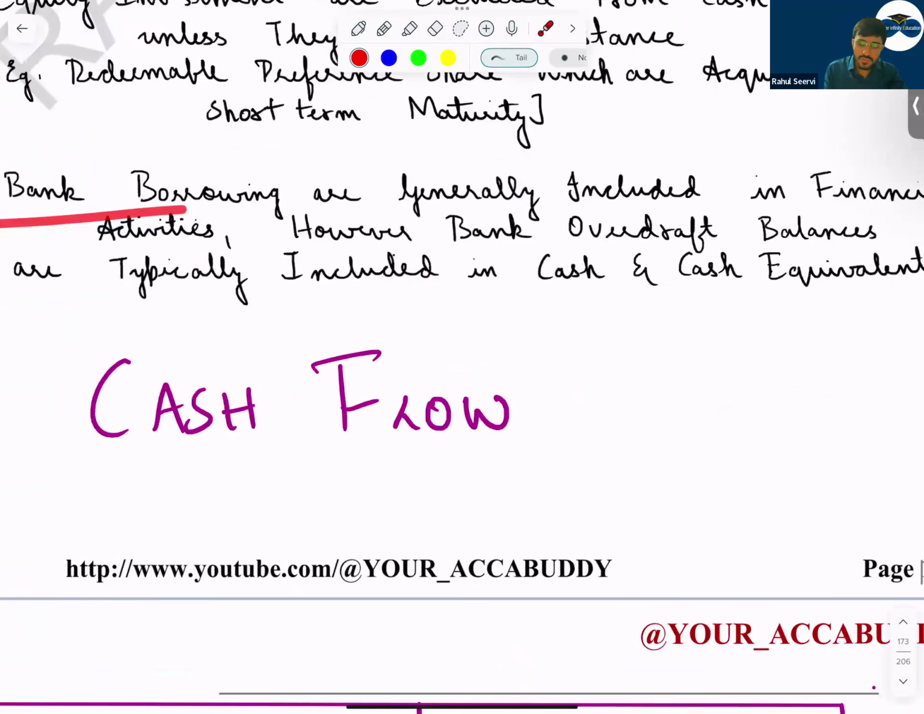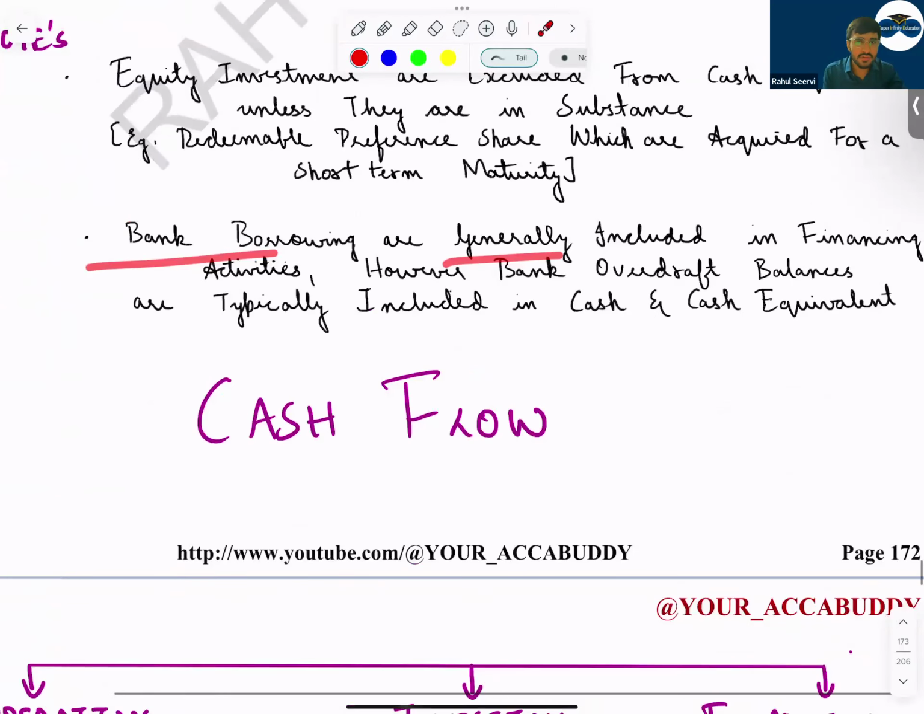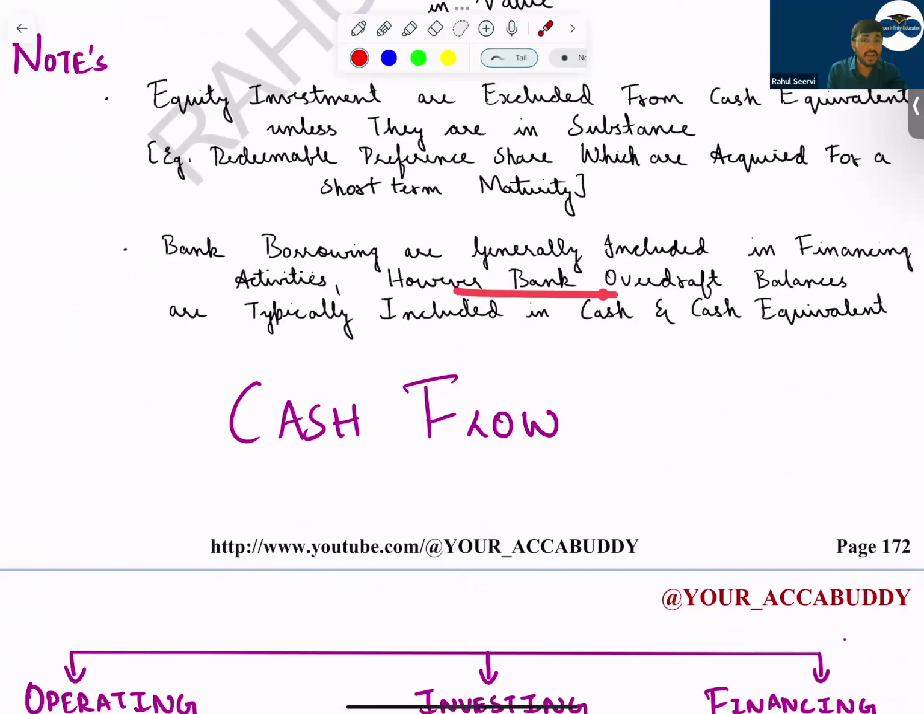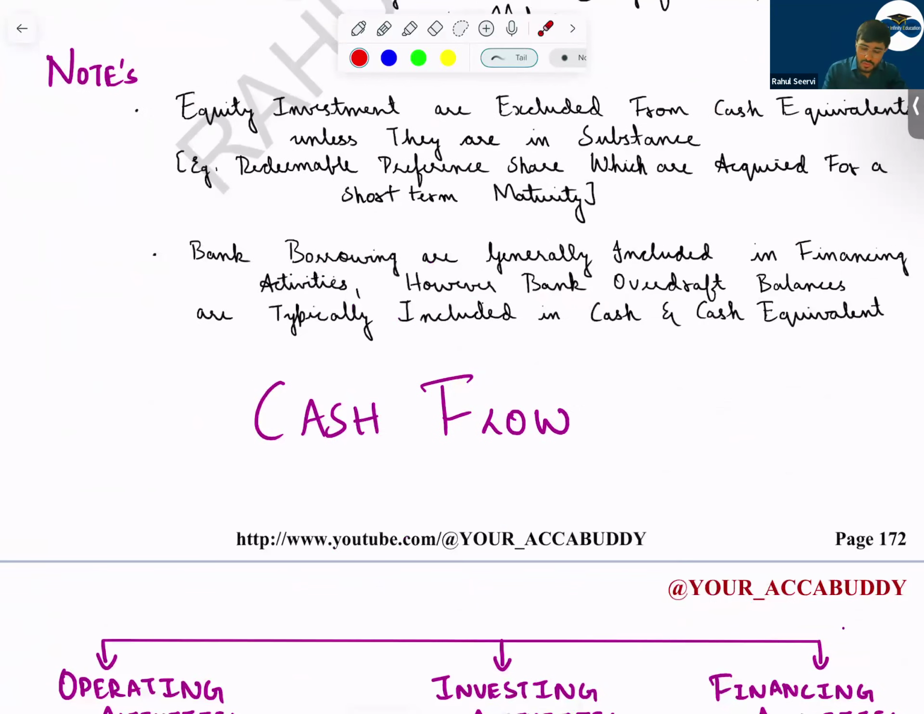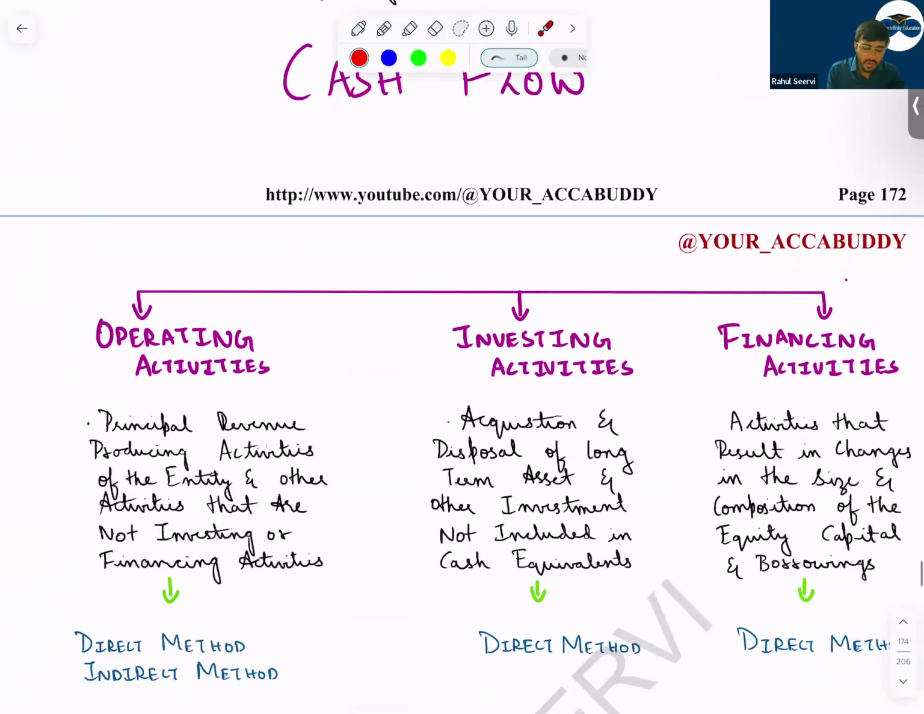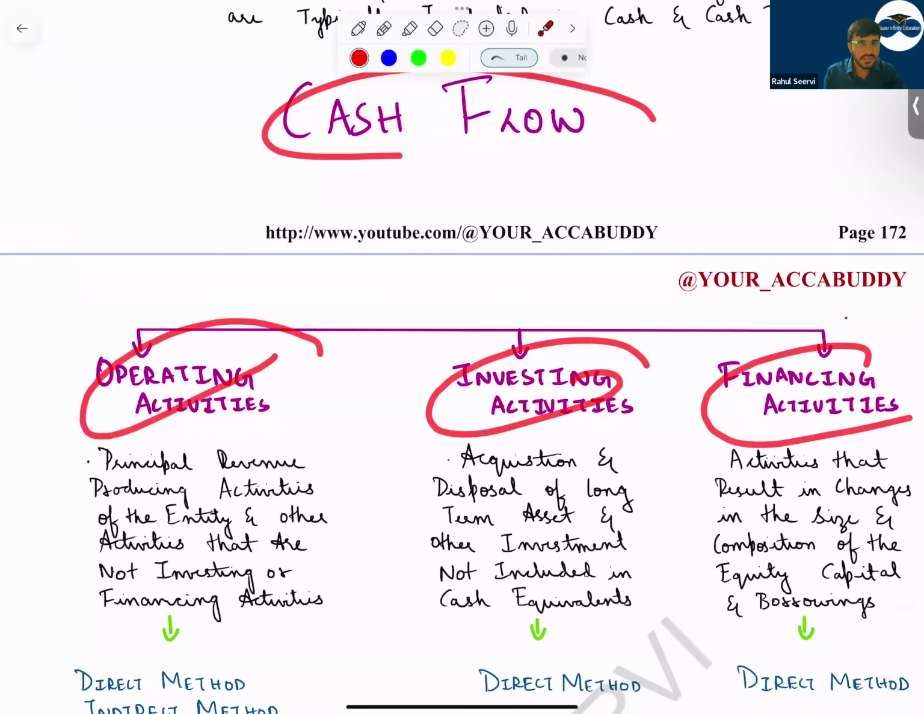Then, sir, bank borrowing. Whenever you take a loan, where do we include this? We include this in financing activity. But your bank overdraft will be part of cash and cash equivalent. So under cash flow, what are the three activities we have? Operating, investing, and financing activities.